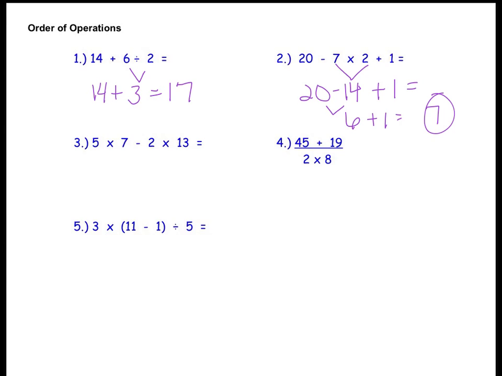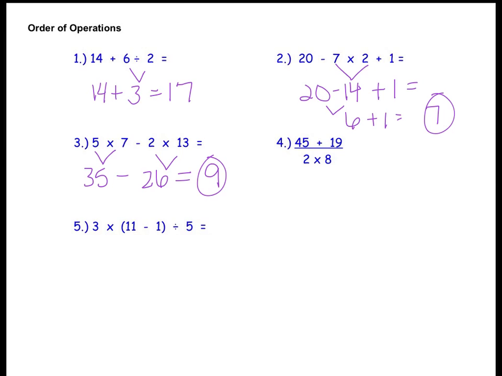Number 3, I don't have parentheses. I don't have exponents. I do have multiplication, so I work left to right. 5 times 7 is 35. 2 times 13 is 26. I now am down to one operation. 35 minus 26 is 9.